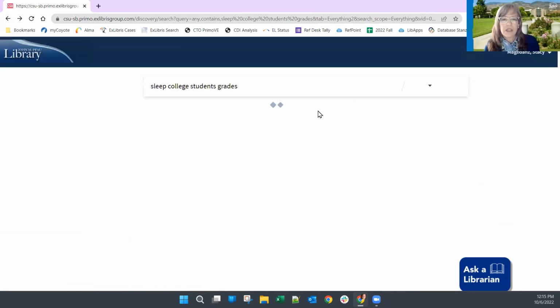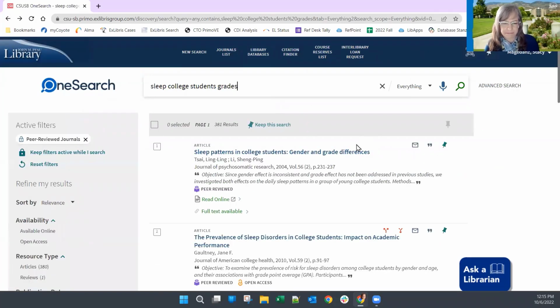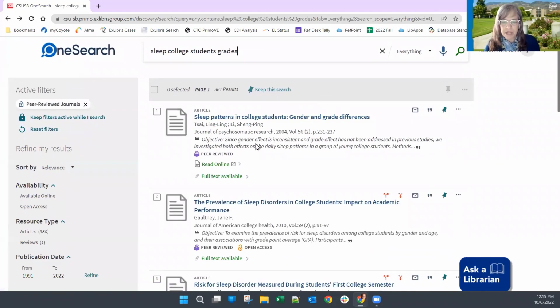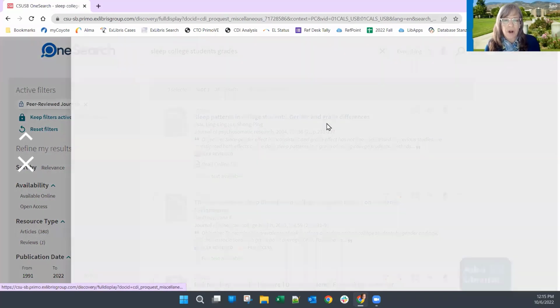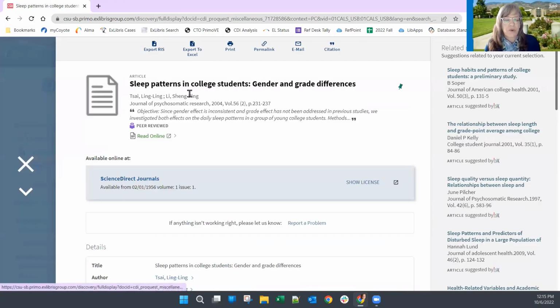Okay, so let me go back to my list of results here for a second. Now there's some interesting things here on this page, but I want to point out something. So, sleep patterns in college students, gender and grade differences.